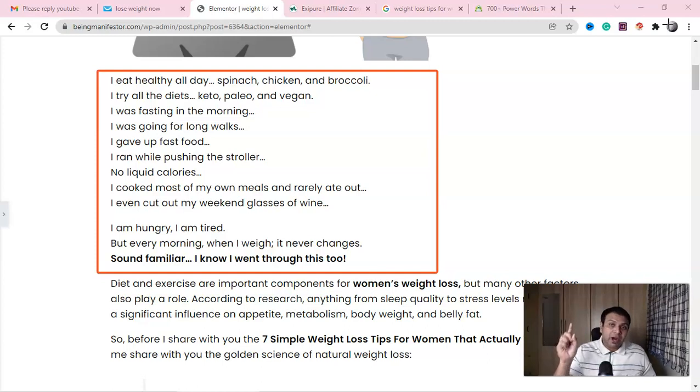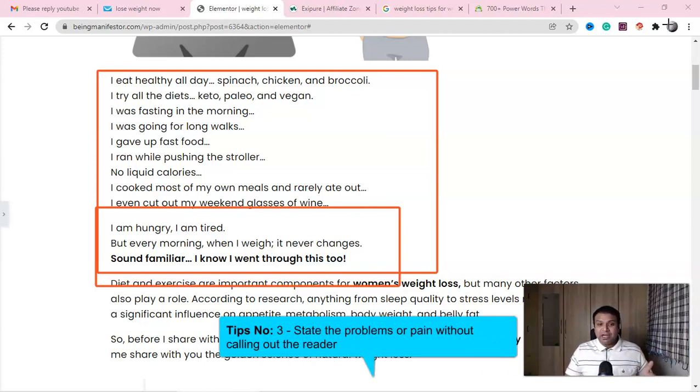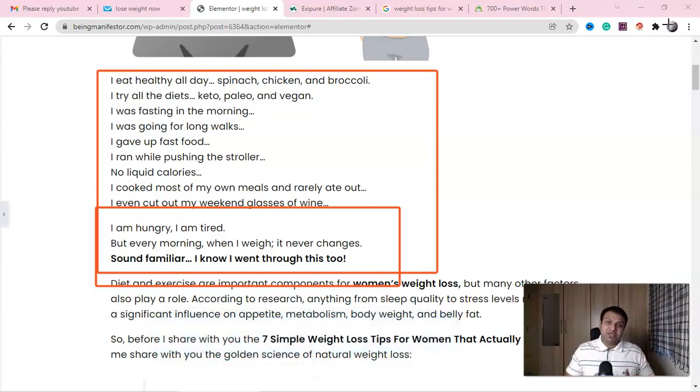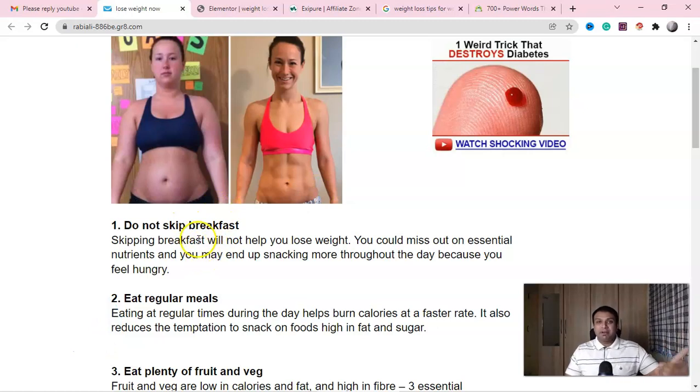Make sure guys, you're not pointing out any audience, like, are you overweight, are you black, are you white? No paid ad or organic traffic wants this. So that is the reason I said I went through this. Okay, I am hungry, I am tired, but every morning when I weigh, it never changes. Sound familiar? I know, I went through this too. So with that, you're not calling out any audience, but you're building trust with them and telling them that I can understand you. Okay, this is very, very important. If you don't build the trust, it is not going to work. Here, you have not done anything, you just have given only some points.